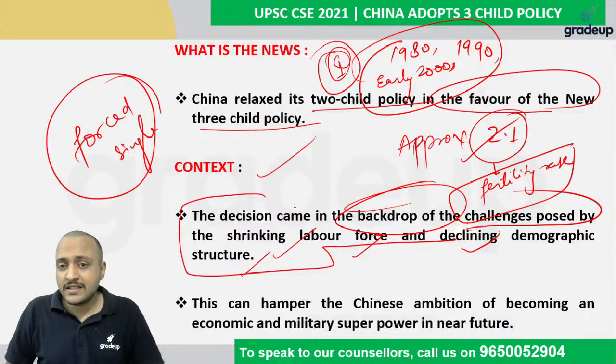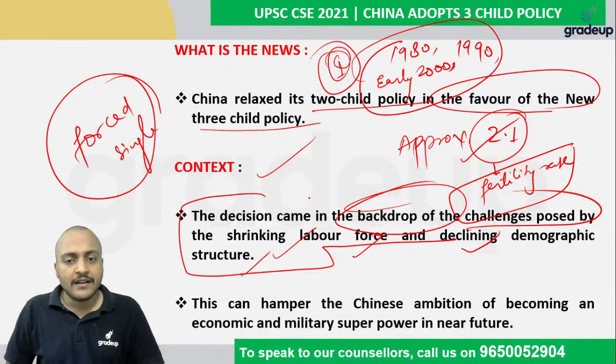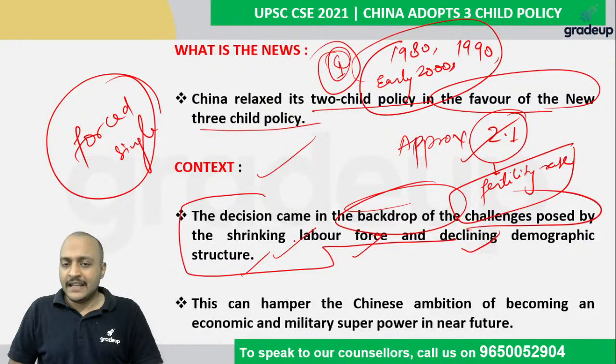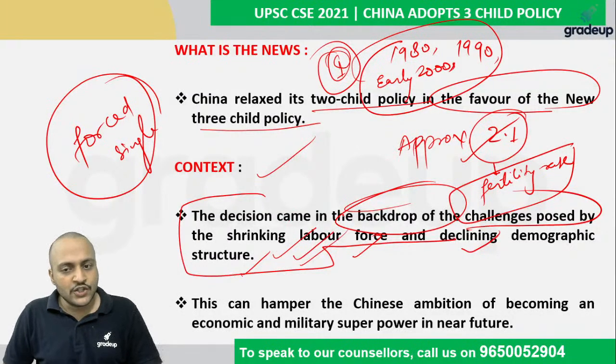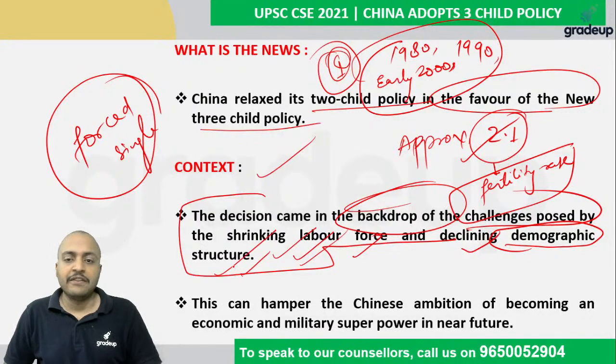However, in the last 10 to 15 years, China has started clearly witnessing a decline in its working-age population, and therefore the decline is also visible in the demographic structure as well as the demographic dividend.